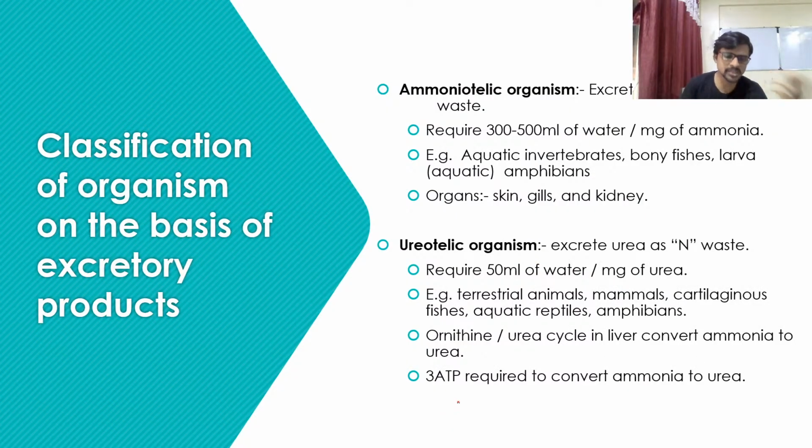Okay, so the first product which we get from the nucleic acid or the amino acid is always ammonia.